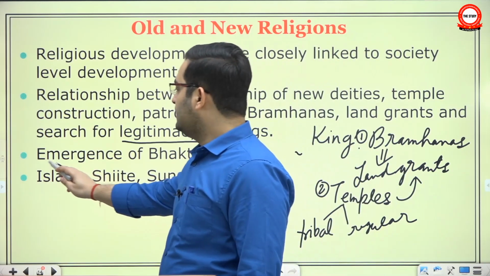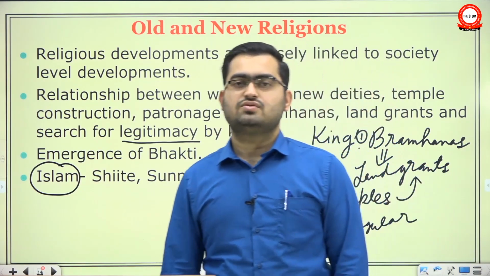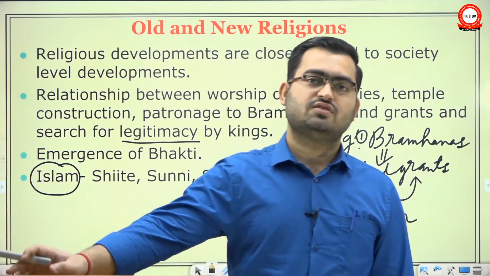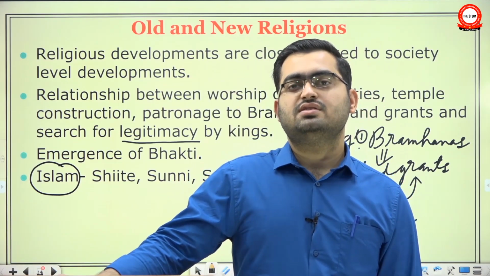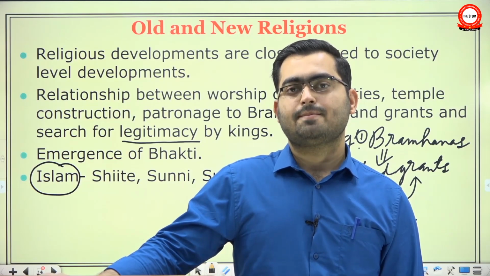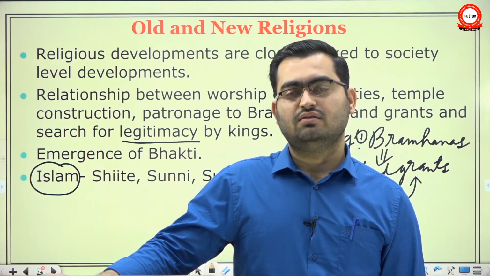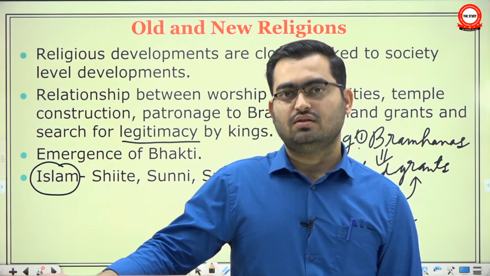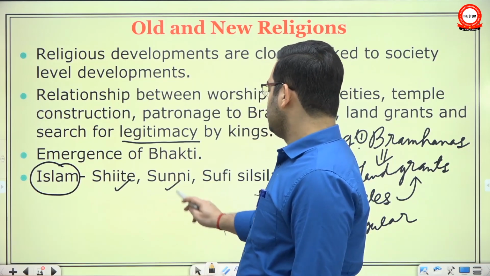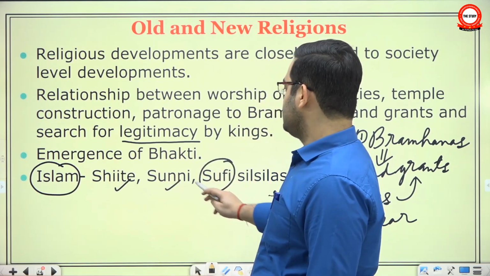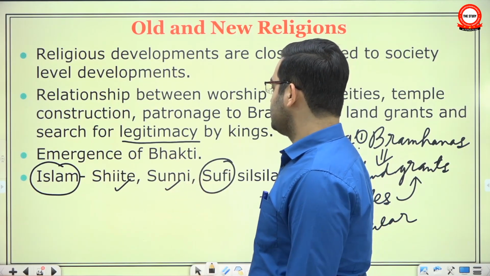And then the arrival of Islam. Now often we associate the arrival of Islam with the Sindh conquest of Muhammad bin Qasim, but actually the earliest place in India where Islam arrived was in Kerala along with Arab merchants. Okay, and much later via Sindh. Along with Islam came the two main sects, Shia and Sunnis, and then Sufi Islam, which has influence on both Shias and Sunnis. So what are they? We will cover in later chapters.